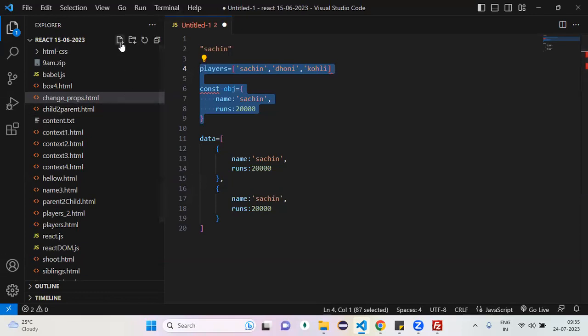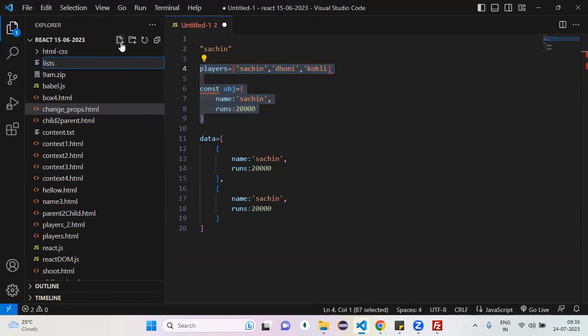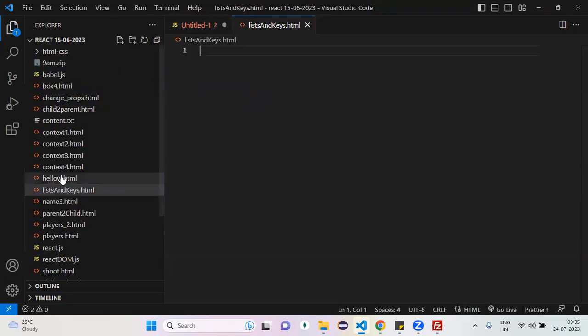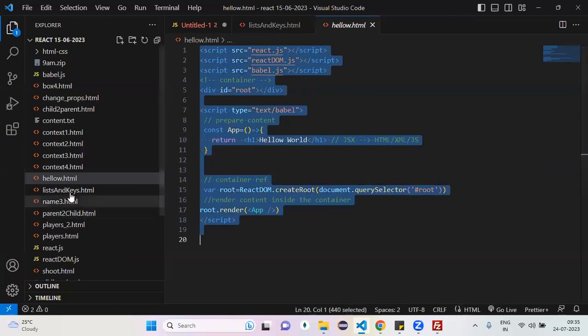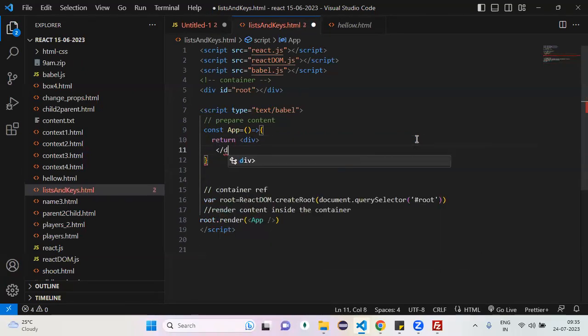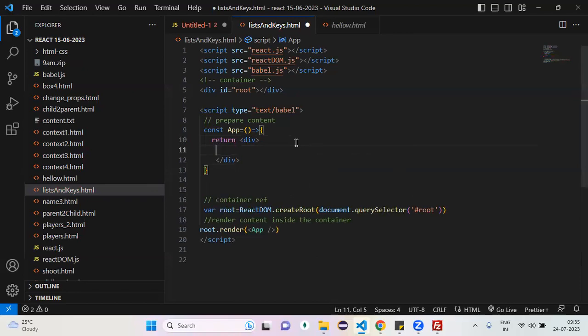Okay, let me create lists and list.html. Very, very important topic. Let's take our basic skeleton. My requirement is very simple. Whenever my app component gets loaded, I want to create one ordered list. How can we create an ordered list? With OL. OL contains a list of items. So in the ordered list, I want to place Sachin, Dhoni, Kohli. How does the code look?